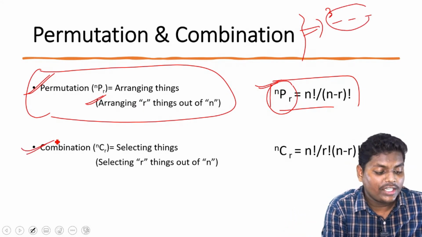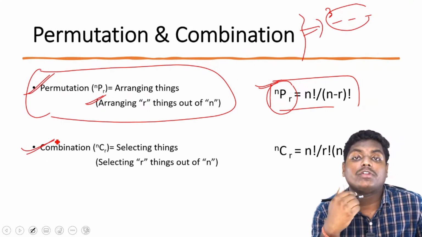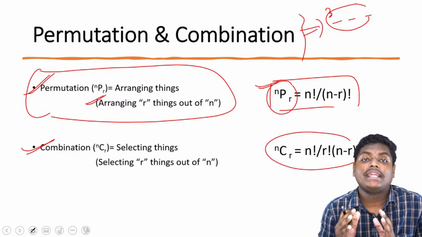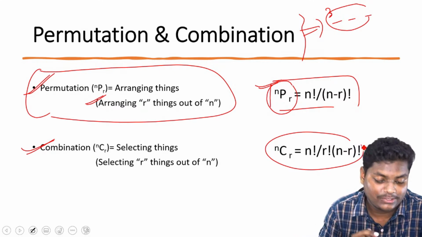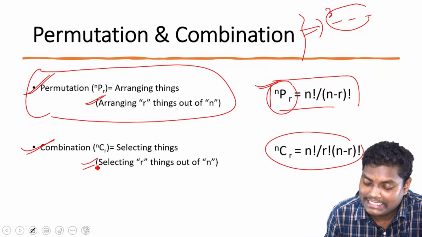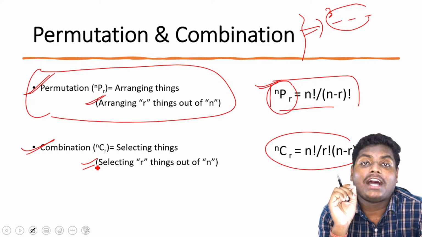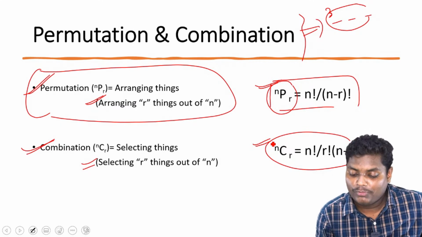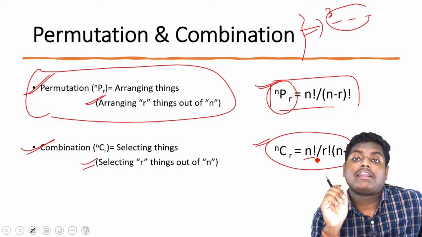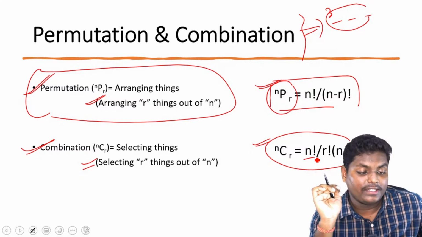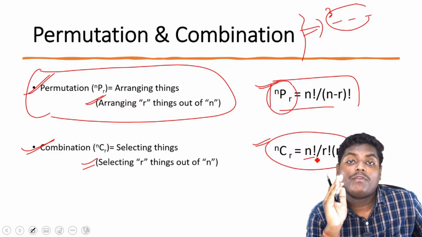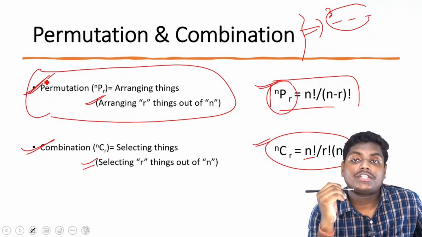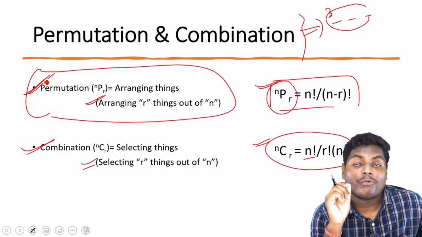But in combination, we will be selecting things, irrespective of the order. When we are writing NCR, it means we are selecting R things out of N things. The formula is given by N factorial upon R factorial into N minus R factorial. Is this clear? So we have seen how we can count intuitively, and these are the formulas for permutation and combination. I want you to develop this intuitive sense of counting.